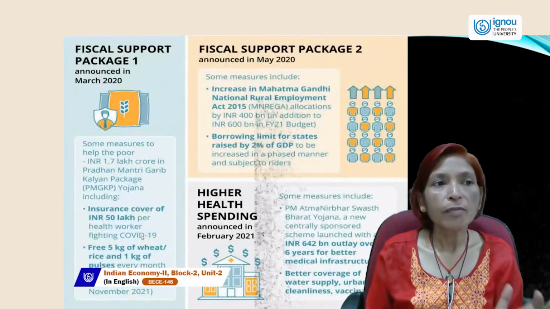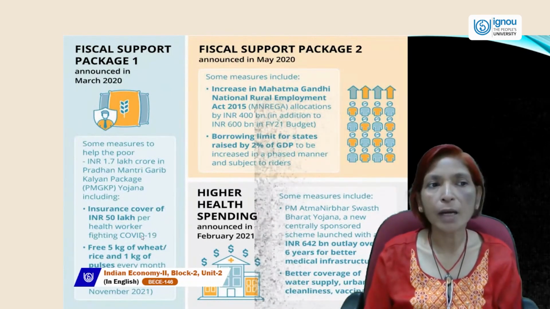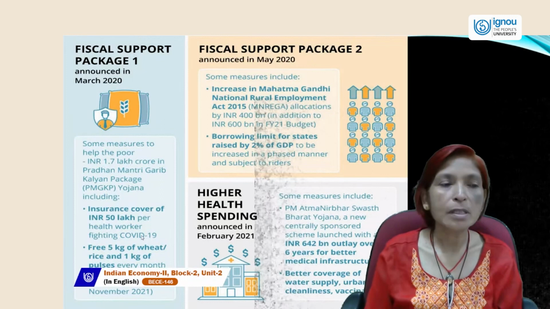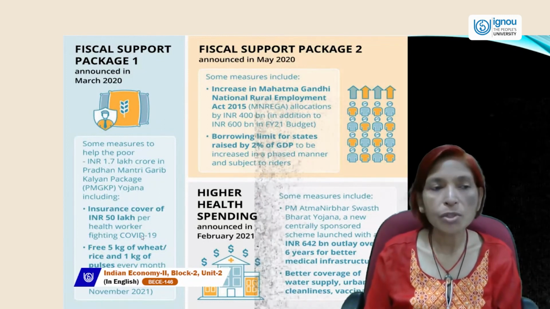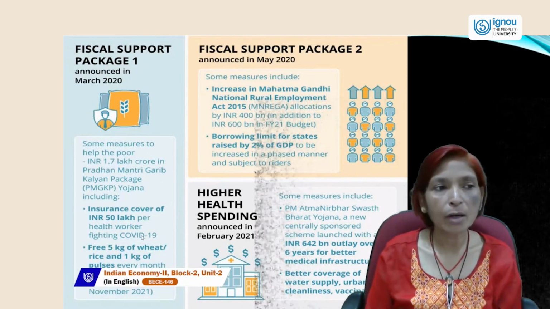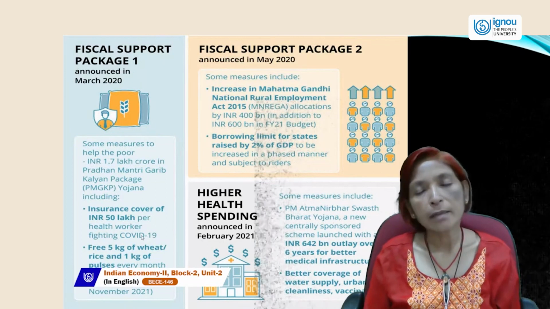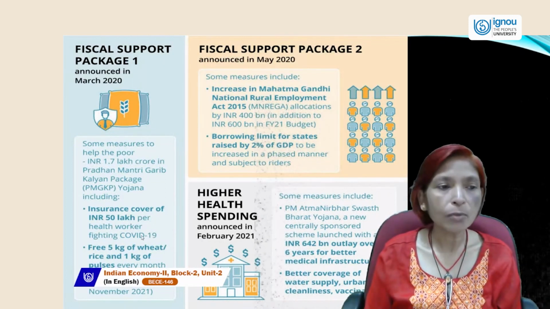Next is the fiscal support package. Fiscal support package number 1 and number 2 were announced by the government, the first in March 2020 and the second in May 2020.